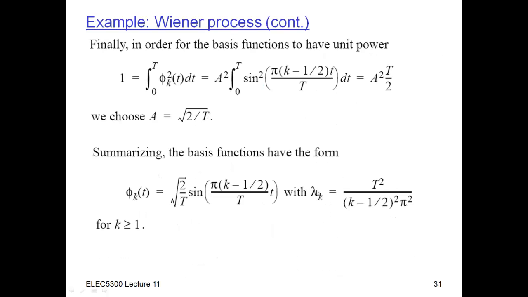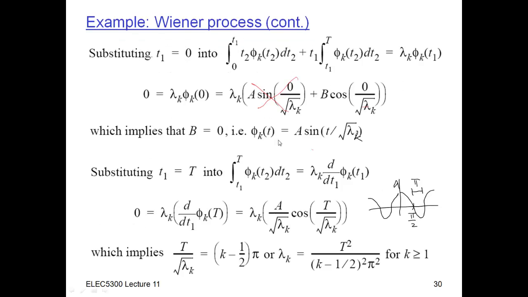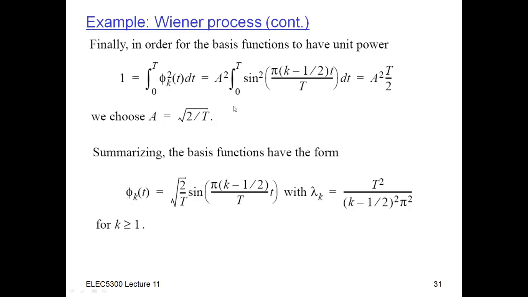So the final thing we have to do is, we found the lambda sub k's, and the b's we know are 0 from this. So the final thing is to find the a's. The a is just scaling the magnitude of this basis function. So we just have to choose a so that this basis function has unit norm. So I just have to integrate the basis function squared from 0 to t. And when I do that, I get a squared times something, where this is an integral I can evaluate.